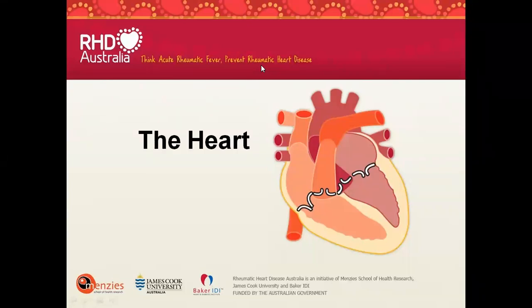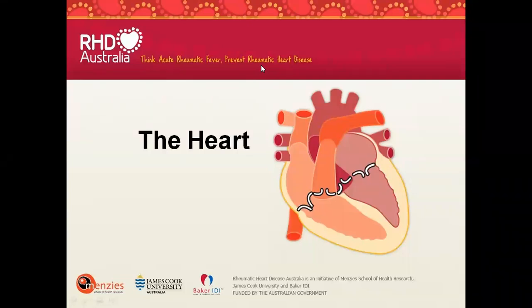Ma'am, heart helps in pumping blood. The function of the heart is to pump blood. Okay? So when the heart pumps, your aorta will carry this oxygenated blood and they will supply to all over part of your body. So what is the size of your heart? Now you just tell me what might be the size. Just guess what might be the size of your own heart.